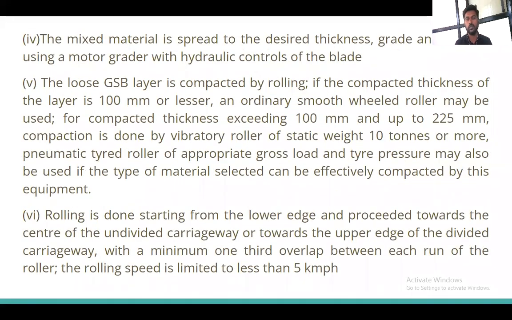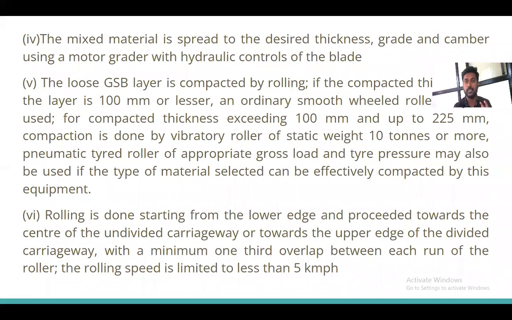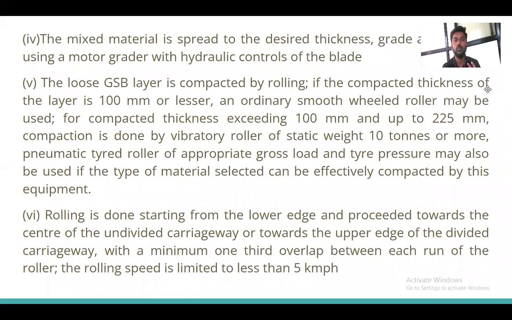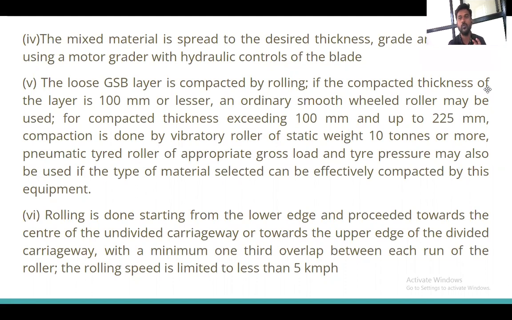Then this mixed material is spread to the desired thickness, grade and camber using the motor grader with hydraulic control of the blades. Now what have we done? We have added the water. Then after adding the water, we have mixed it properly with the soil. Then what do we have to do with it? We have to achieve the desired thickness.